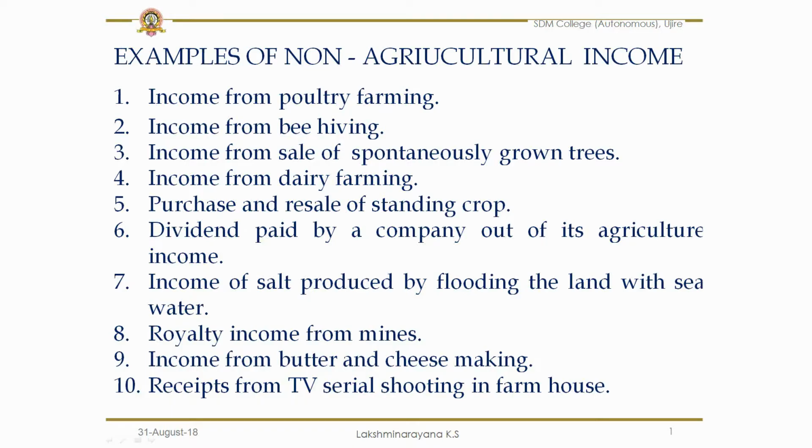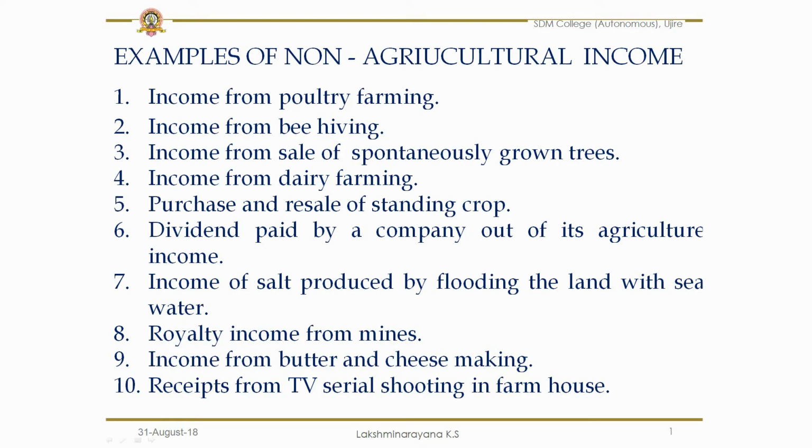Similarly, income from butter and cheese making, and quite popular nowadays is receipts from TV serial shooting in farmhouse. So if there is a farmhouse in the agricultural land, or in the land which one owns, and if he receives any rent for allowing the makers of TV serials to use it for shooting purpose, then that rent or income he receives is not called as agricultural income.